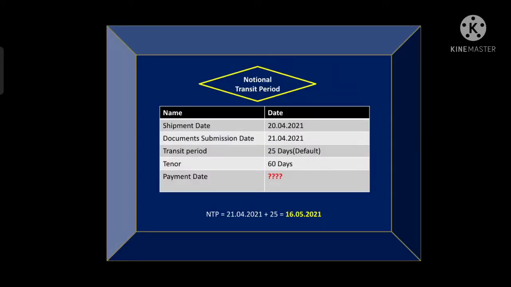Let's take an example how to calculate the NTP. Suppose a shipment date is 20th April, the same example which I have taken in the NDD, and the document submission date is 21st April. Transit period will be 25 days as default, as I mentioned earlier. The tenor would be 60 days. Can we calculate the payment date? Yes, we can calculate.